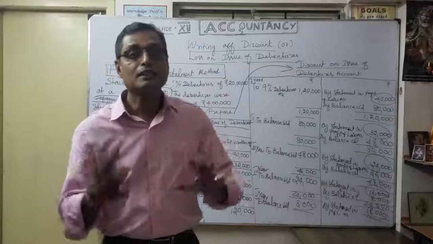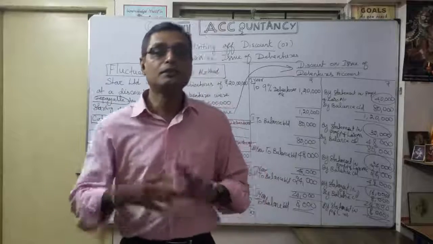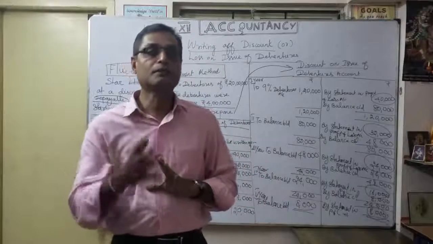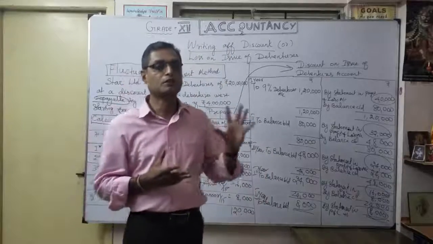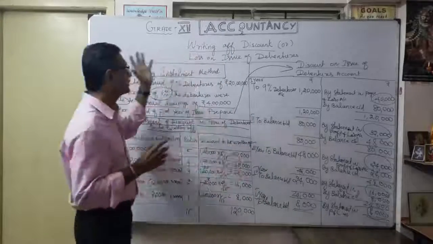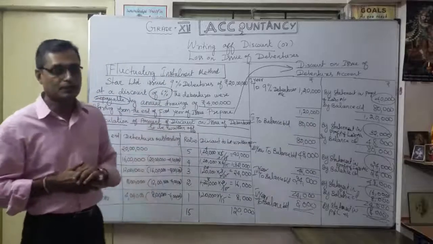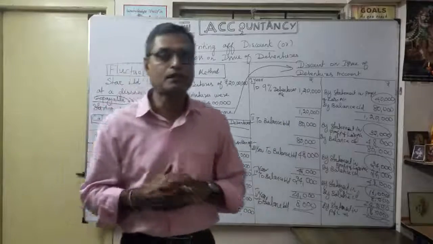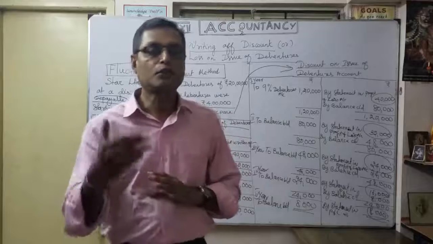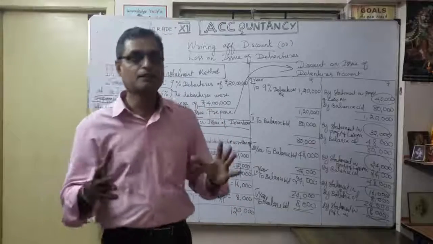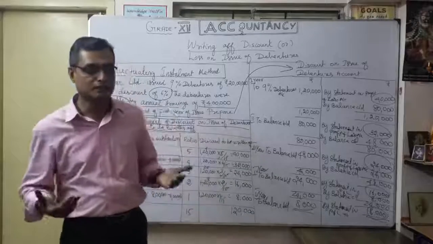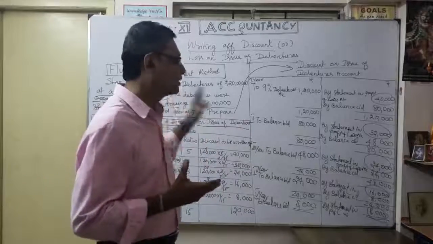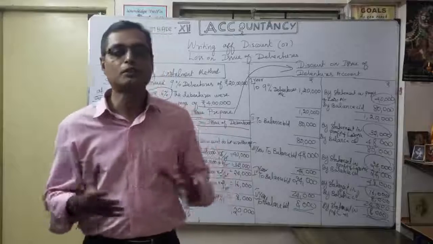Then finally, in our previous video, interest on debenture, which is very important: how you are going to pay interest, whether annually or half-yearly, and how you are going to calculate. According to this chapter, journal entry is very important. Several times I said, if you are strong in accounting for share capital, naturally issue of debenture is very easy. We hope that we understood issue of debenture in detail.